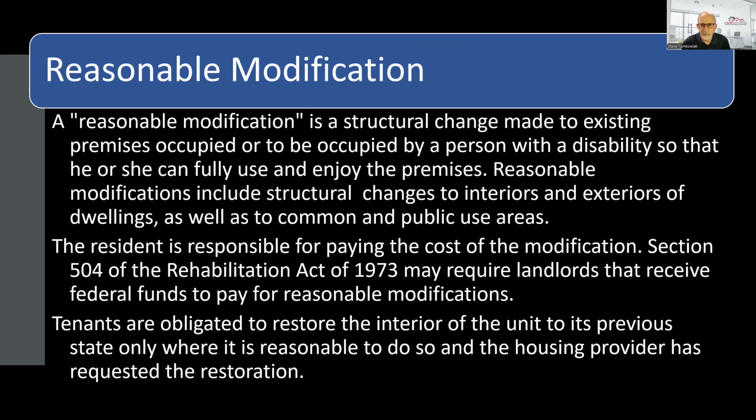In those situations, the housing is covered under Section 504 of the Rehabilitation Act, in which case the housing provider has to pay for the modification. The only exception is if the modification will result in unreasonable financial and administrative burden to the housing provider. An example would be asking a housing provider to do something that is not affordable, such as installing an elevator.